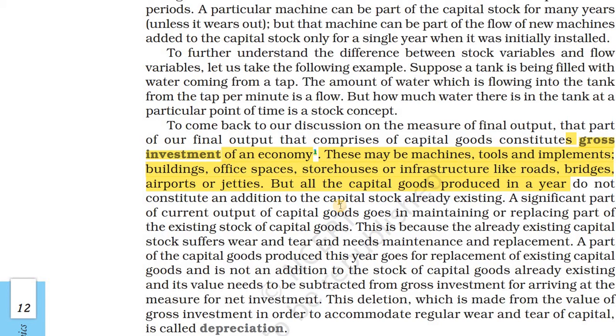Then what is the gross investment of an economy? All capital goods, final output, all these things together we call the gross investment of an economy. These may be machines, tools, buildings, offices, storehouses, or infrastructure like roads, bridges and airports. All these come under gross investment. The capital goods already existing are stock. If we add something to that, it is a flow variable.